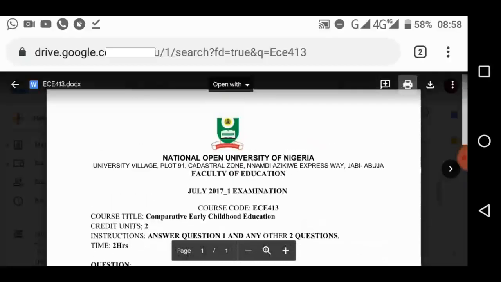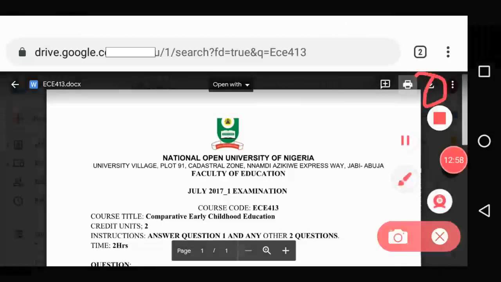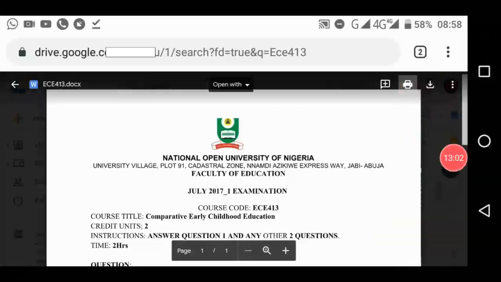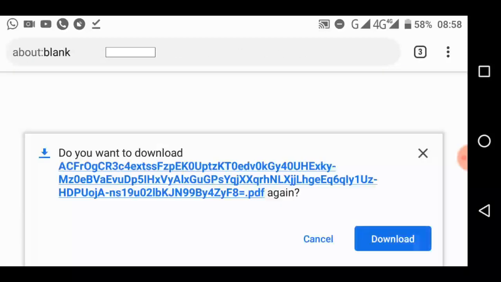So I made this video earlier with a computer. Now I'm using a phone. So when you open a file like this and you want to download it, you can use this arrow here at the top right, or the print button. For the phone, I'll be using the print button. The print button will download the file immediately, even without the actual name. So you have to rename it after so that you know which one is which. So you just touch it like this and that's it.